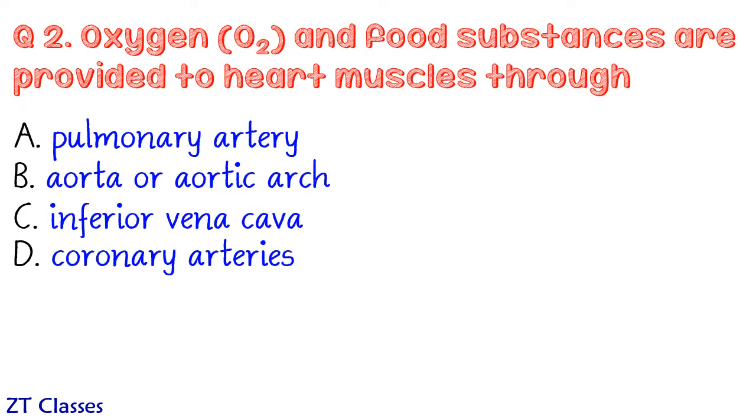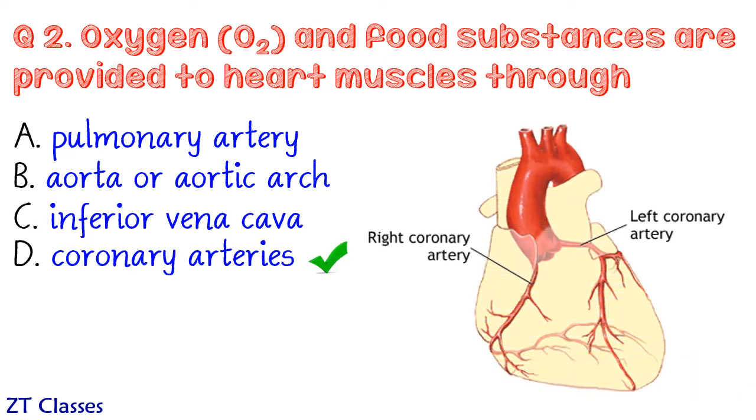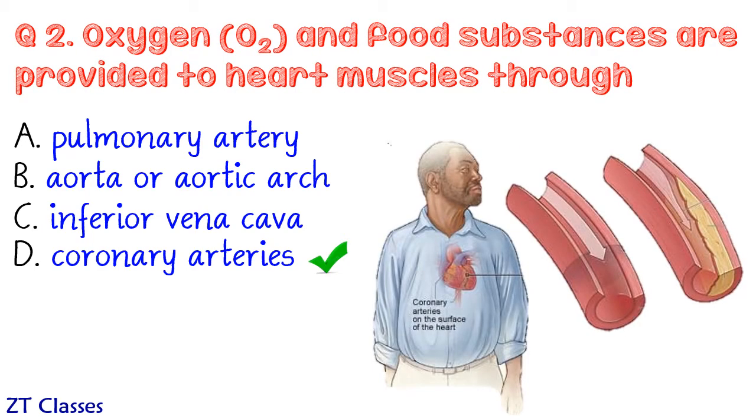Next question is, which is the main blood vessel which supplies oxygen to heart muscles? Well, correct answer is coronary arteries. Due to unhealthy eating habits and lack of exercise, these arteries can get clogged with fat deposit. And with reduced supply of blood to the heart muscles, a person can suffer from heart attack.